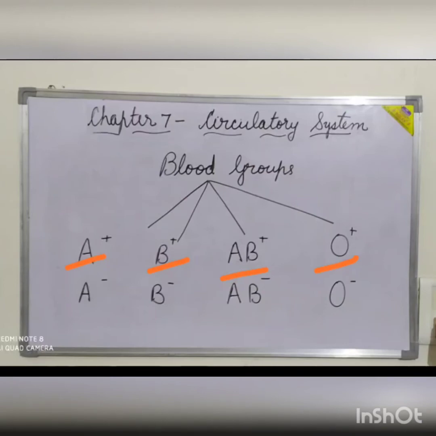In 1940, Karl Landsteiner and Alexander Wiener discovered another important factor of blood called Rh factor, also called the rhesus factor. It is a type of antigen which was first found in the red blood cells of rhesus monkey, and so it was named Rh factor.